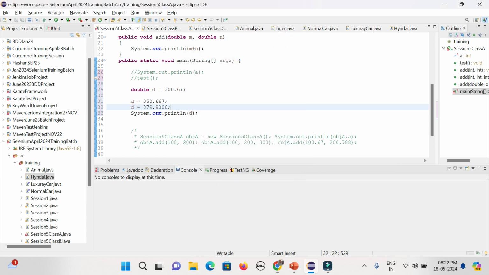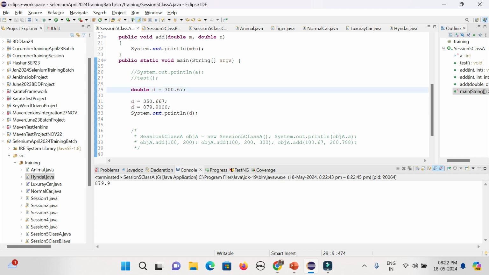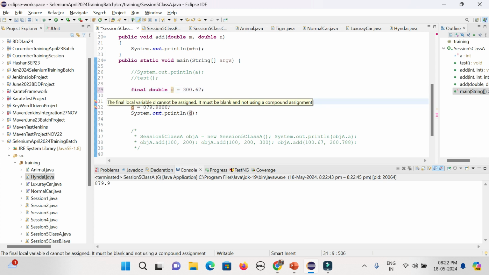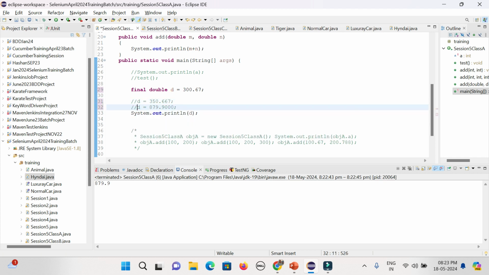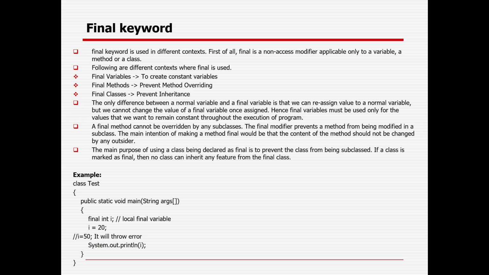But in case I don't want to change the value, what can I do? Final double. You could see a message will come in the next line: you cannot change the final variable value. So that is the way the final keyword also has an impact, guys. Okay, so those are the different things. I just tried to cover it, but maybe it went fast.